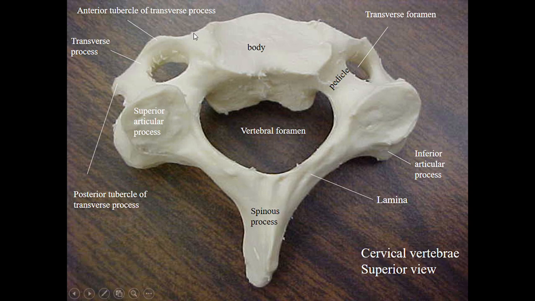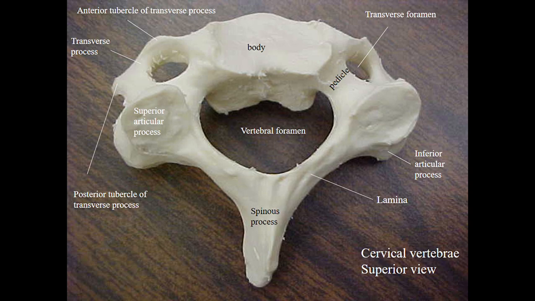The transverse process shows two roots, named the anterior and posterior roots. These end in anterior and posterior tubercles, which are connected by a costal transverse element.